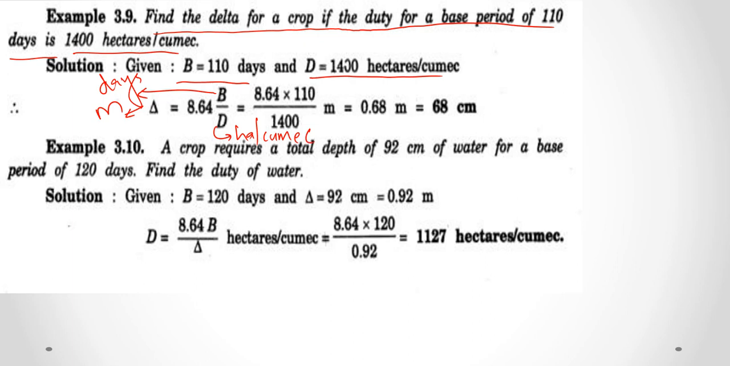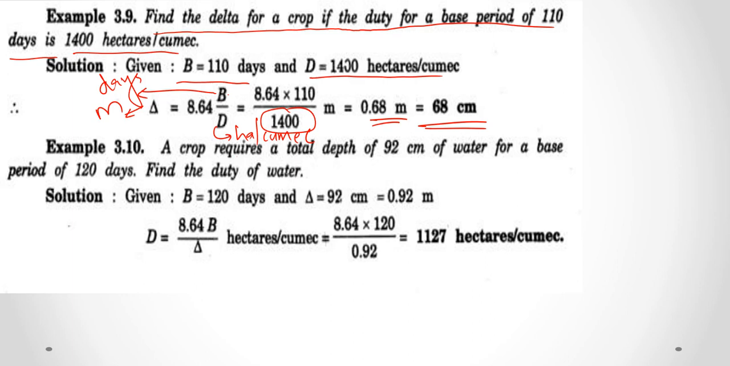So by simply substituting 8.64 into 110 divided by 1400, that is equal to 0.68 meters, that is equal to 68 centimeters. The important thing to note is that in this equation B should be substituted in days, D duty should be in hectare per cumec, and you will get the answer delta in meters.